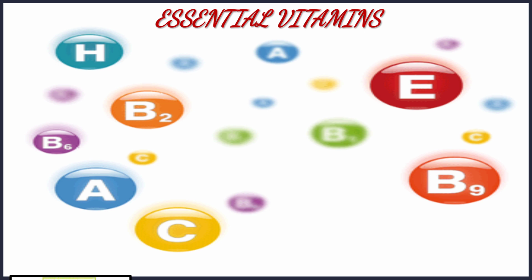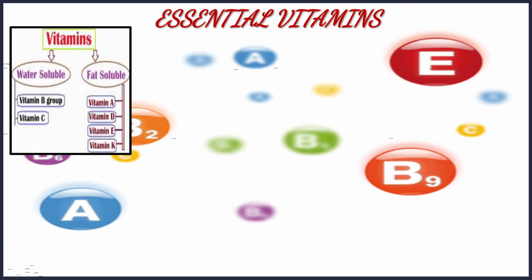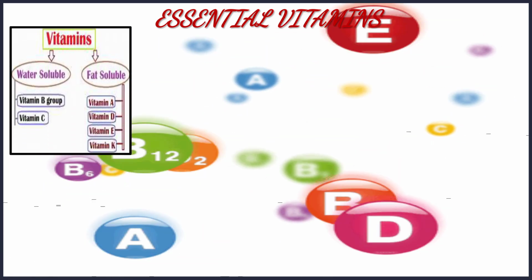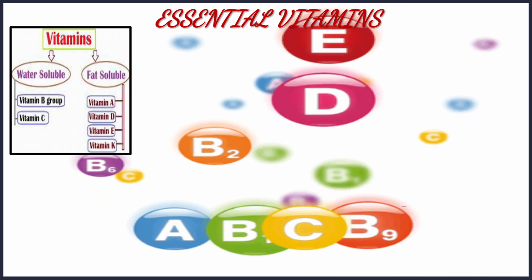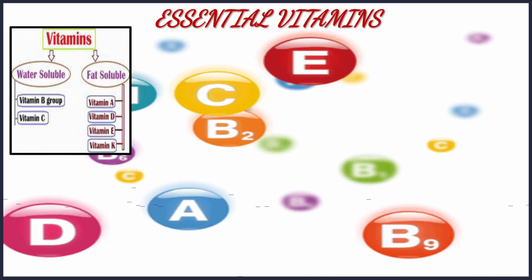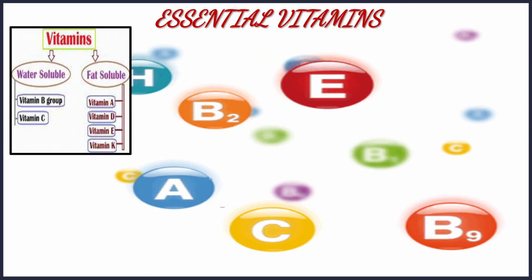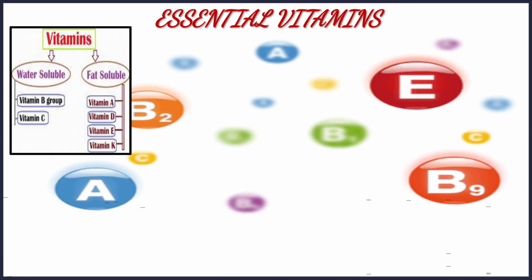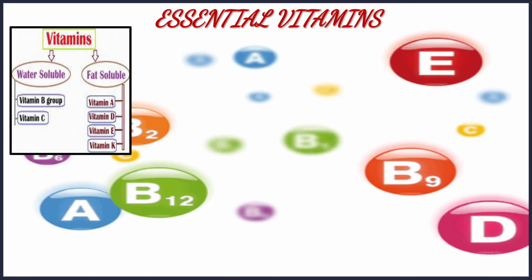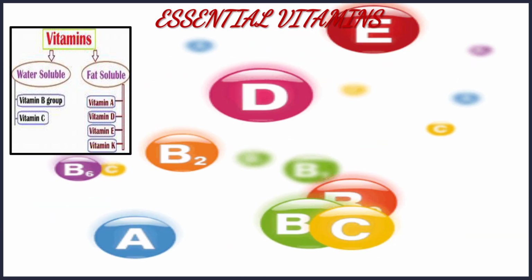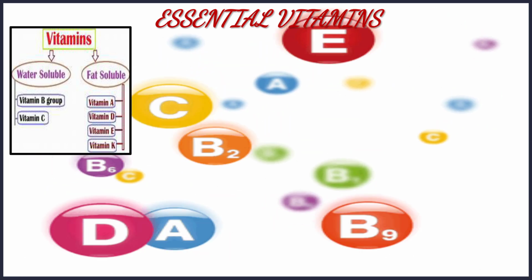Before that we will learn vitamins are of two types, water soluble and fat soluble. Water soluble means they dissolve in water very easily. Fat soluble does not dissolve in water, they dissolve in fat and oil. That's why the name is given fat soluble. These are the two types of vitamins.